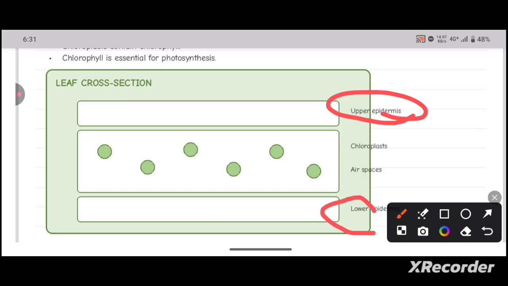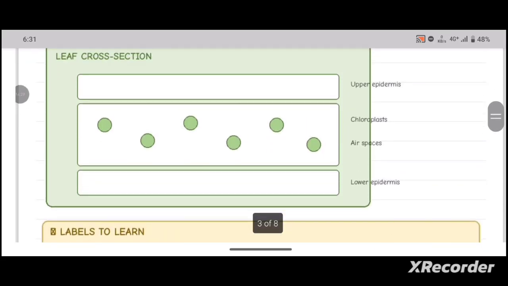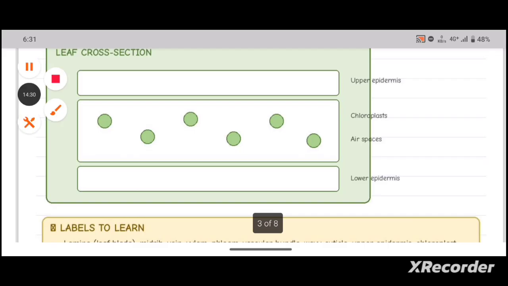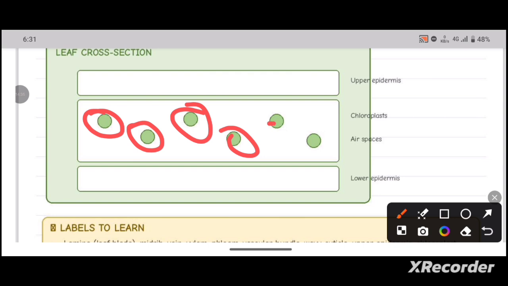In between these we have the chloroplast in the mesophyll region, and in the chloroplast we have the pigment known as chlorophyll, which is very essential for trapping light energy and converting light energy into chemical energy, and we have certain air spaces in the leaves.